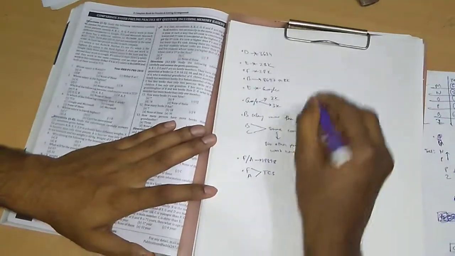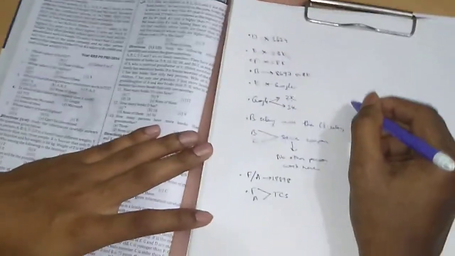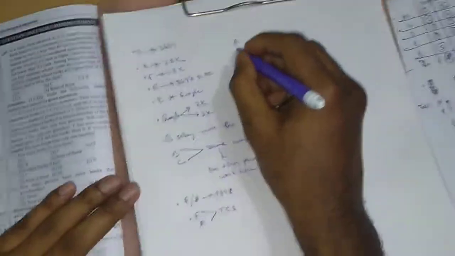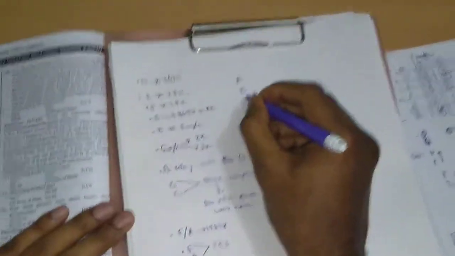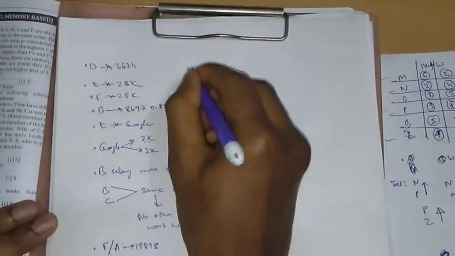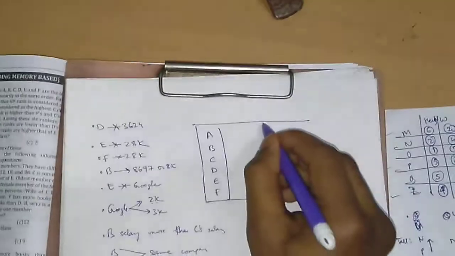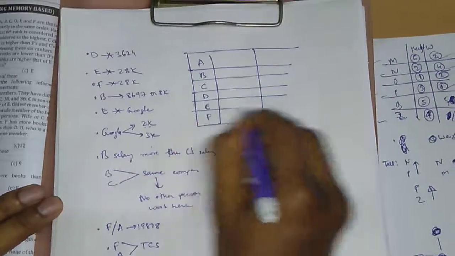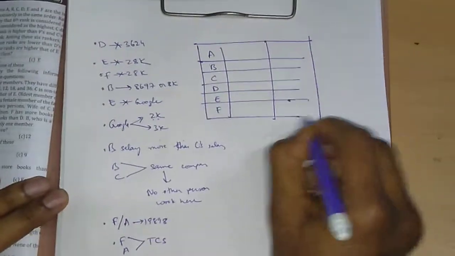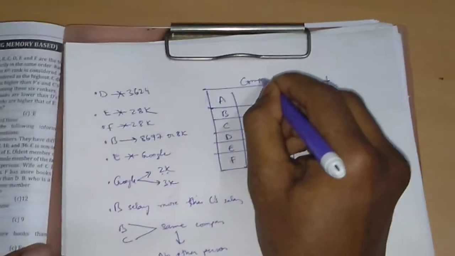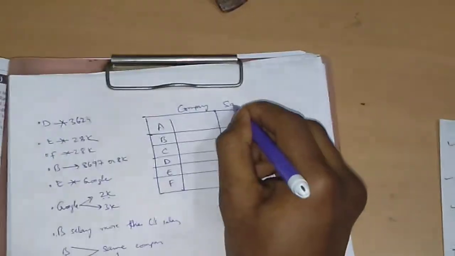Now this type of puzzle is best solved by making a table. So we write all the names. It's just a rough table so that it doesn't take much time. Let's write in short form the names of all the persons A, B, C, D, E, F. Let's make a short table. The first column will be for company, and the next column will be for salary.